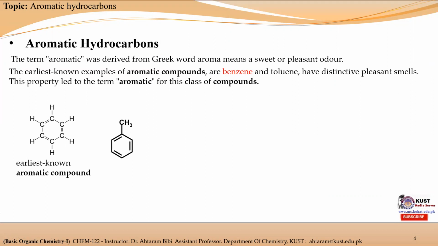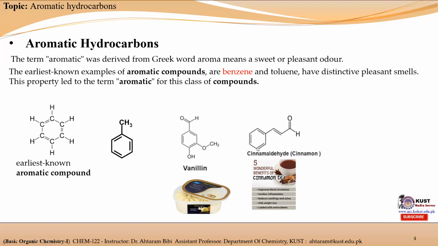So the class of compounds which consist of benzene or toluene or their derivatives and have a sweet, pleasant odor were initially considered aromatic hydrocarbons. For example, this is the structure of vanillin. It's a derivative of benzene and it has a sweet odor. Similarly, this is the structure of cinnamaldehyde.